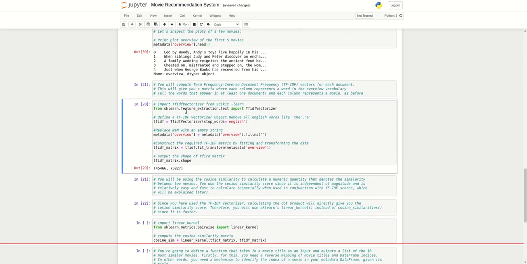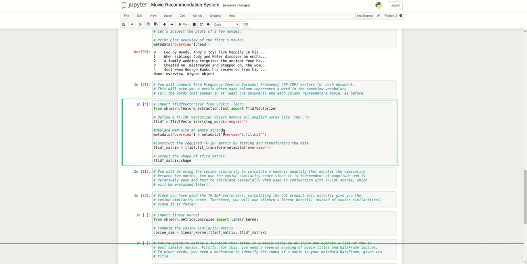So I import TfidfVectorizer, which is part of the sklearn library. You can use TF-IDF vectorization with stop words equal to English, meaning all the words are English, on the overview that we know from here. Then tfidf_matrix.shape.